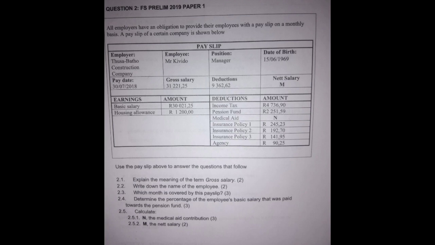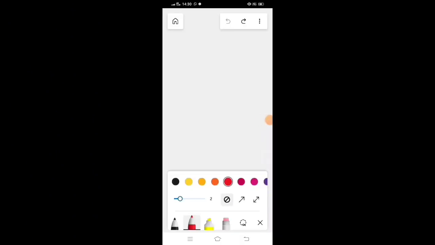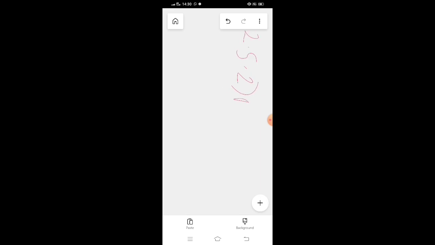What is the net pay? The net pay is the amount after all deductions. That means we will say 31,222 rand 25 cents minus 9,362.62. It equals 21,858 rand 63 cents. That's our final amount of net pay, the net salary.